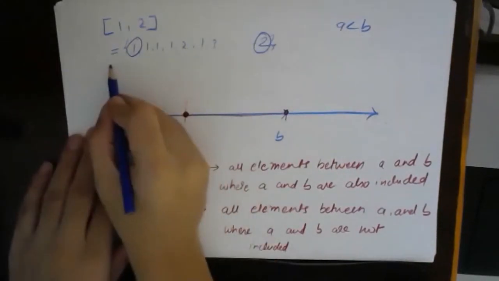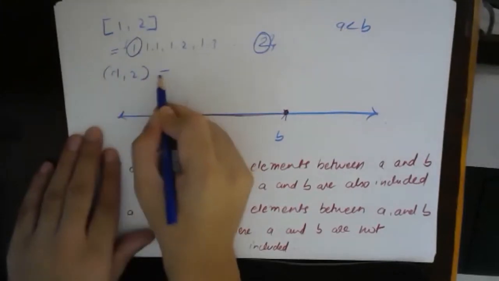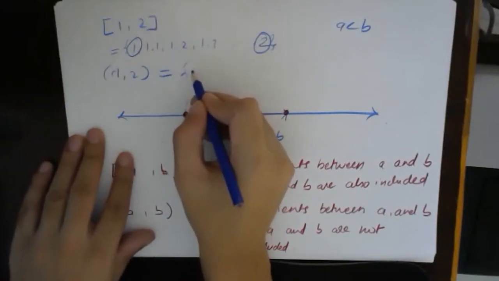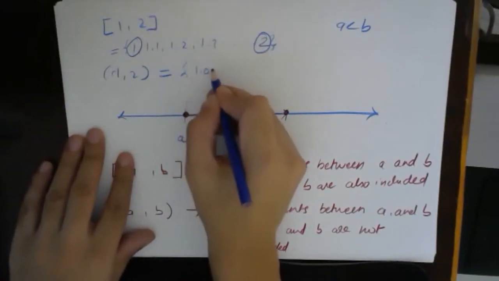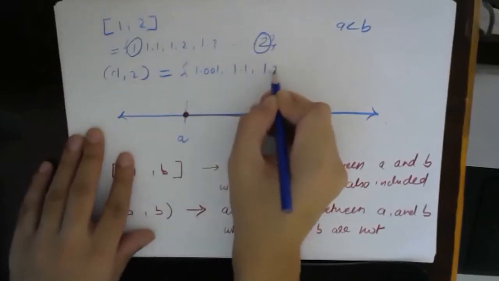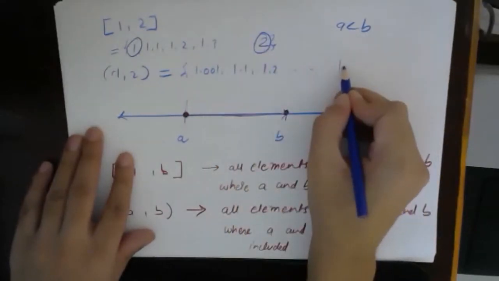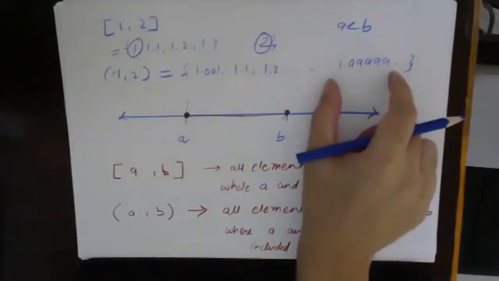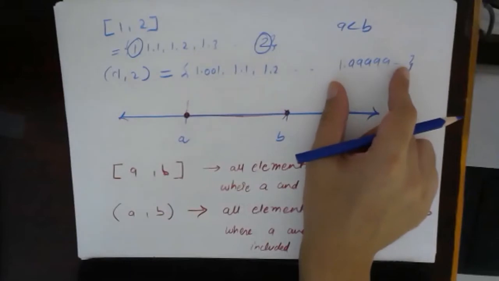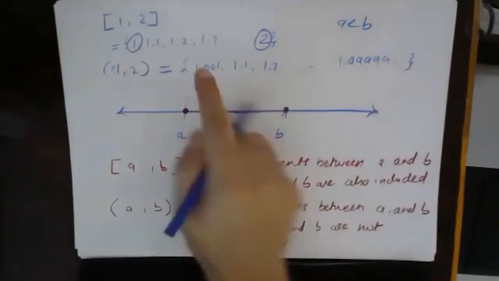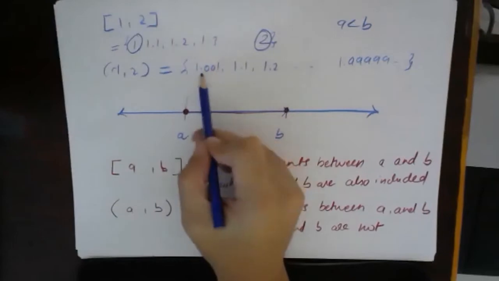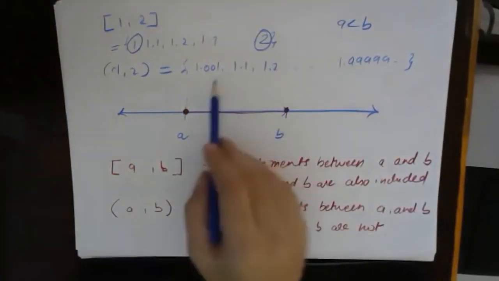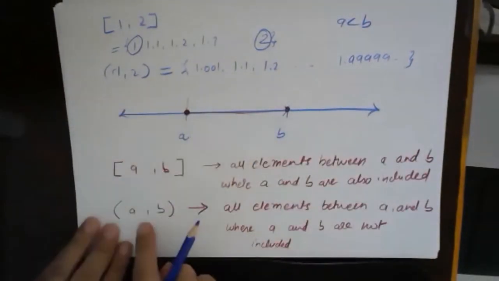If I write this set with 1 and 2 excluded, it will have elements such as 1.001, 1.1, 1.2 and so on till 1.999999 and so on. The last element will be something like 1.999999 with infinite 9s, and the first element will be 1.000000001. Understood? Because we cannot write out the elements, we write it in this form.